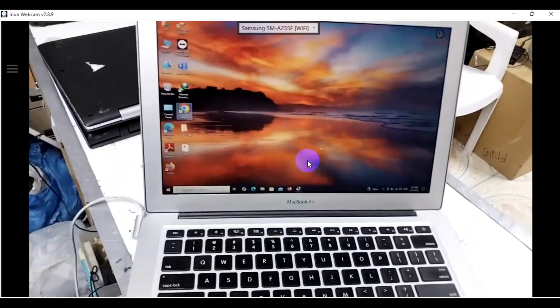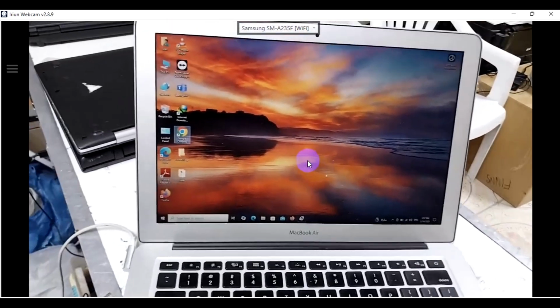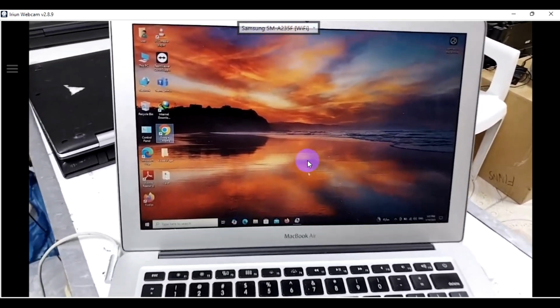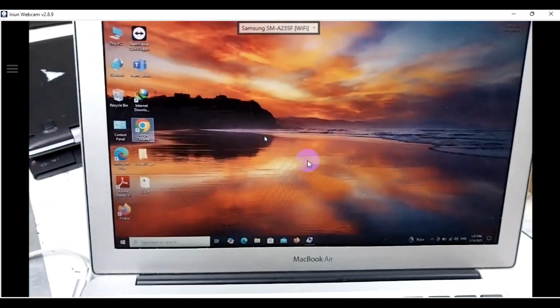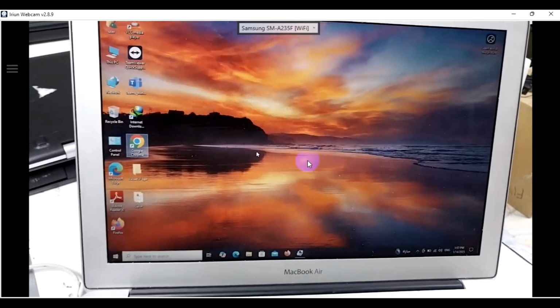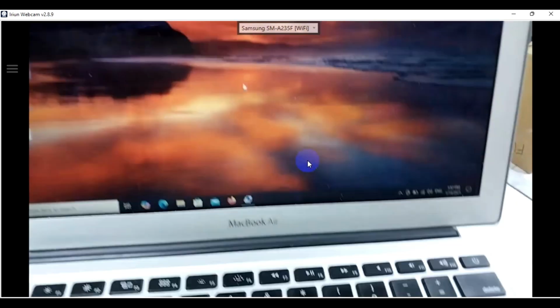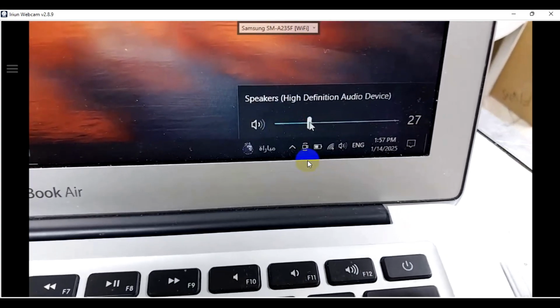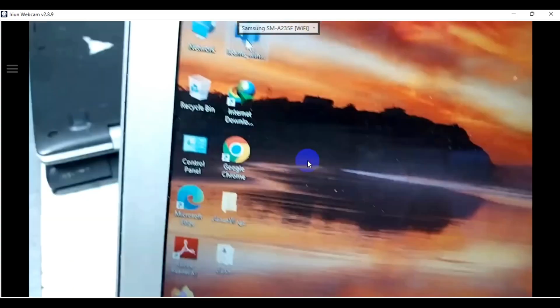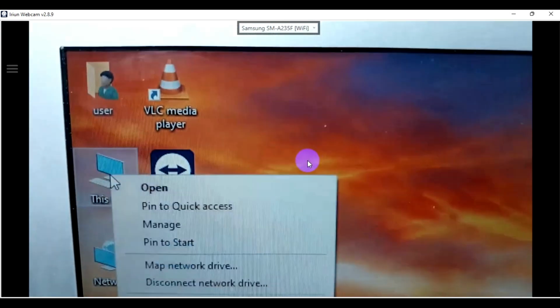Today I will show you how to enable the audio device, audio sound for Macbook Air and Macbook Pro. This one is a Macbook Air. My customer installed Windows 10 but they cannot enable audio sound. See, just click here. Everything's okay. Let's see whether they were okay or not.